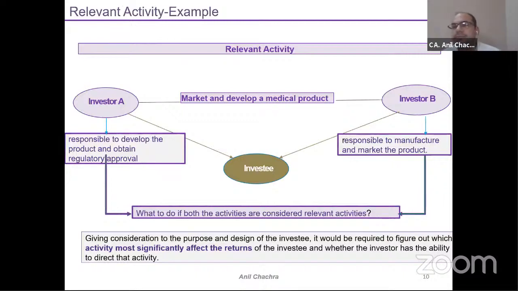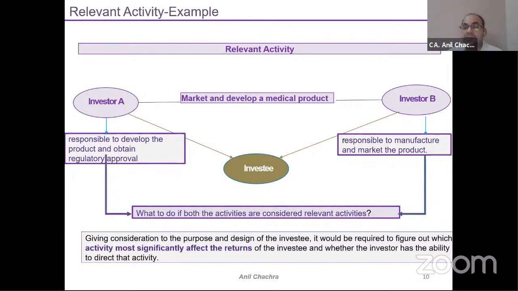Now let's take an example of the relevant activity. Suppose there are two investors who have invested in the investee called C, investor A and investor B. So the company is in the pharmaceutical business, right? They are into drug manufacturing. Now the question is, if they are making an investment in the investee, who is having the control? Control means who can take a unilateral decision, right?